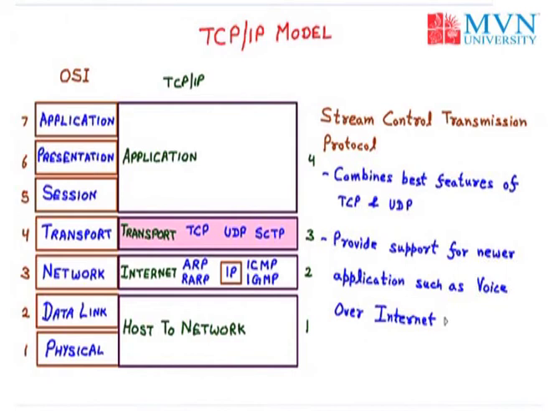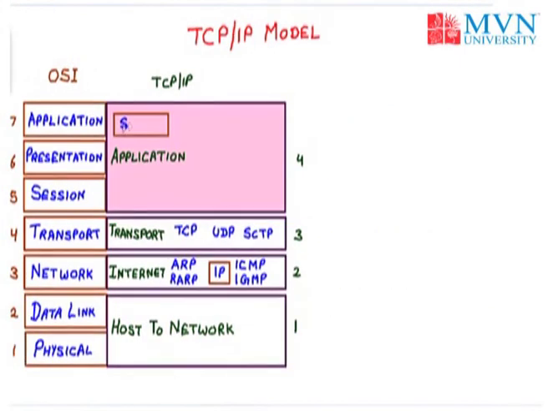Now we will discuss our next layer, the application layer, which is the fourth one in the TCP/IP model. The first protocol in the application layer is SMTP. SMTP stands for Simple Mail Transfer Protocol. When we want to send any mail, we use SMTP. In sending or transferring email, SMTP is used.